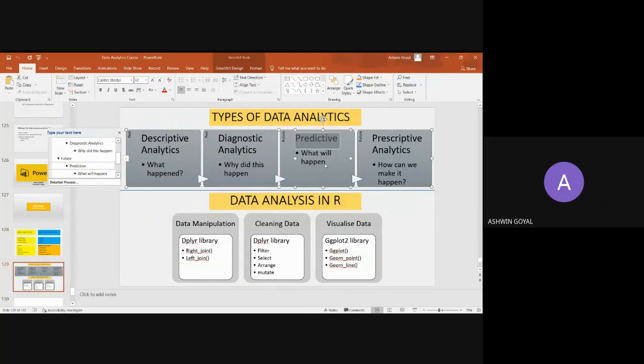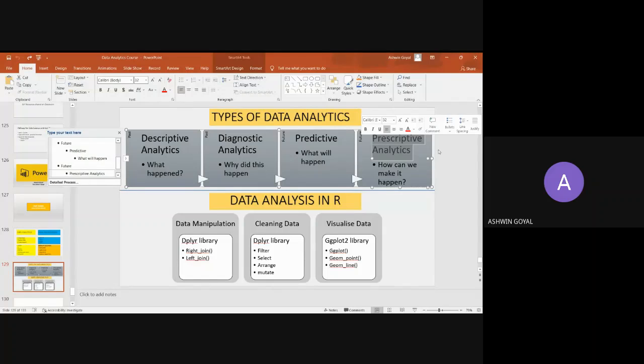What will the weather be tomorrow? What is the population in Mumbai right now, and what is the population expected to be in the next 5 years? How much is it expected to grow? So that is the future. We are talking about the future there. So we are talking about predictive analytics.